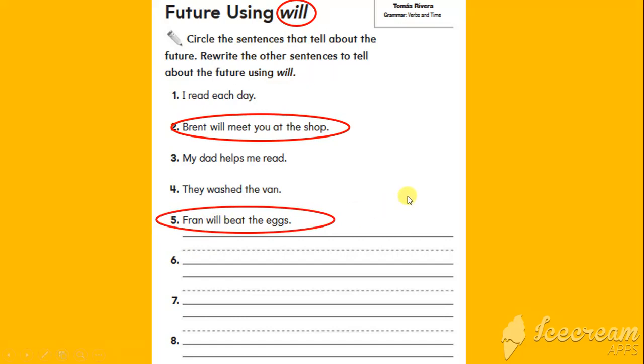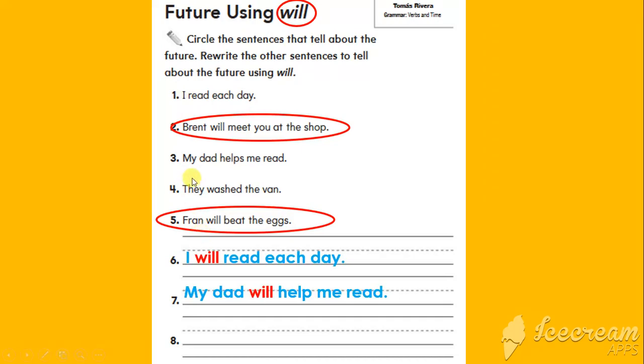And the next part in your homework, as we said, you are going to change the rest of the sentences to the future form. So the first one, I read each day. I'm gonna put the word will here to change this sentence to the future. So it will be like that: I will read each day.